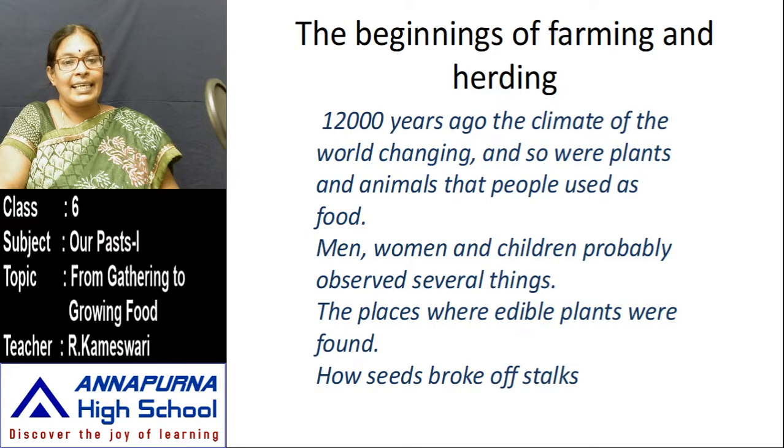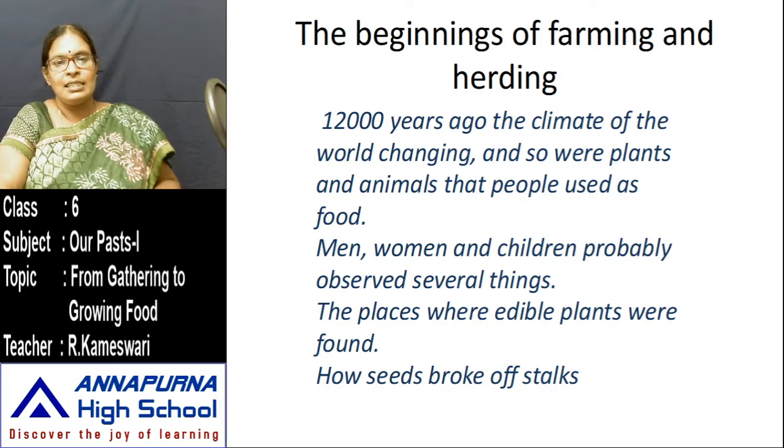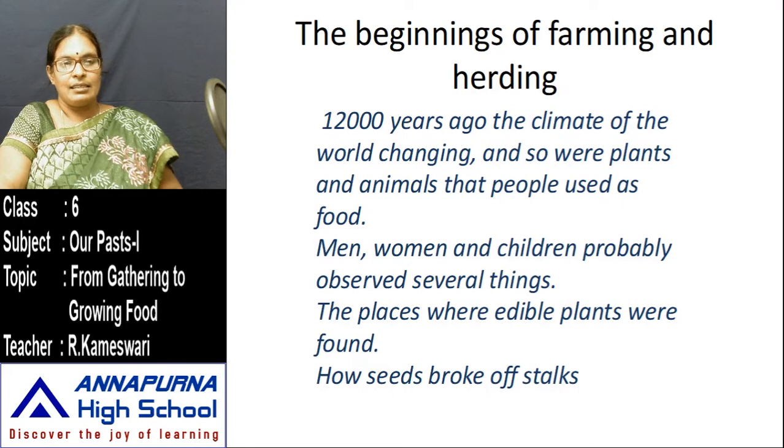That's why all the grass eating animals gathered in grass areas. Those animals were followed by human beings. Human beings followed those grass eating animals. These are all points we discussed in the last class.